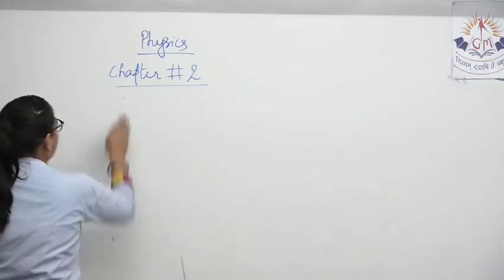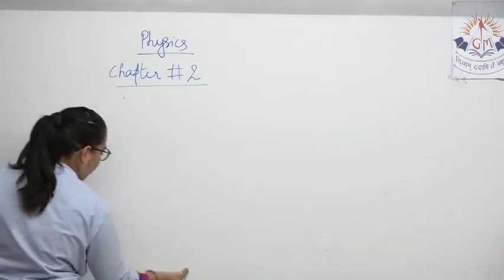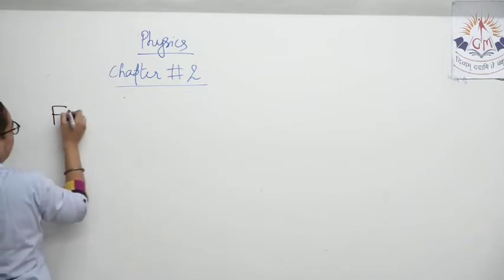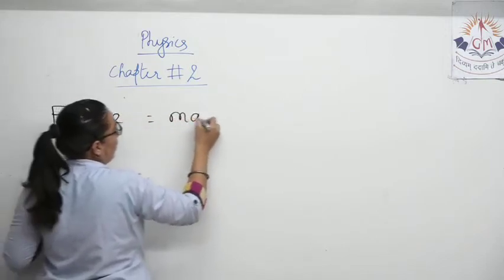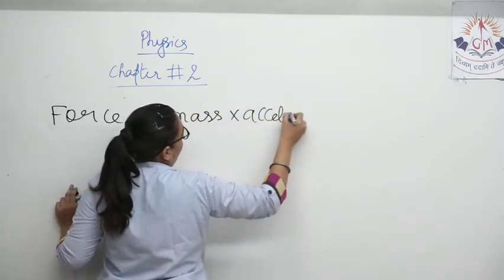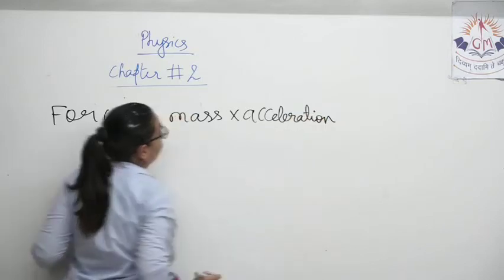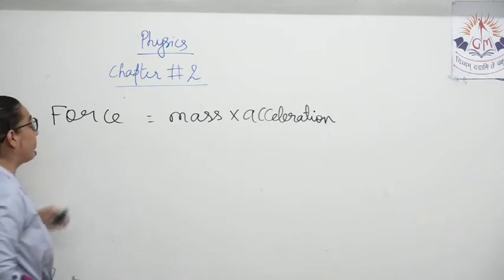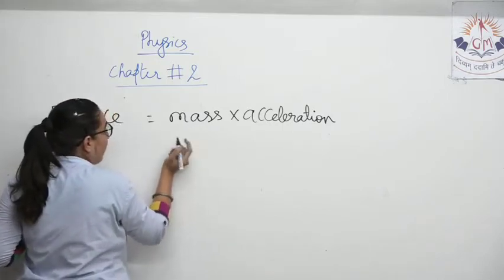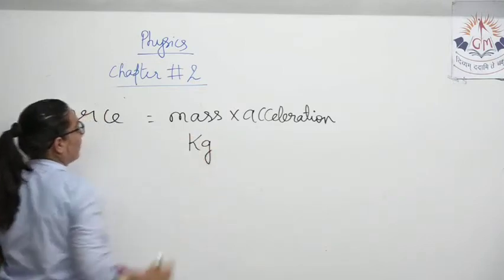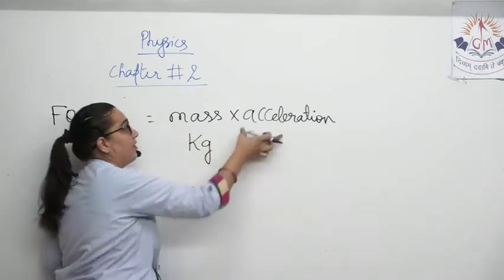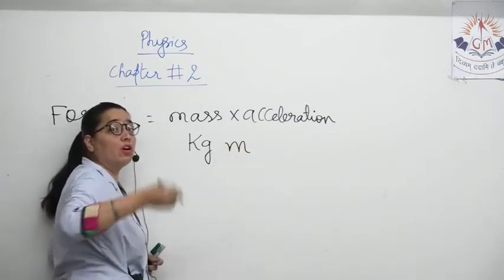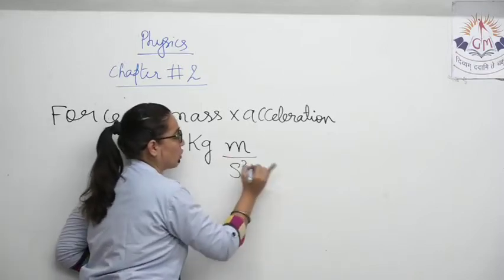Now, what is force equal to? Product of mass and acceleration. What is force equal to? Product of mass and acceleration. Now, in which unit is mass measured? Kilogram. In which unit is acceleration measured? Recall quickly. It's meter per second squared.